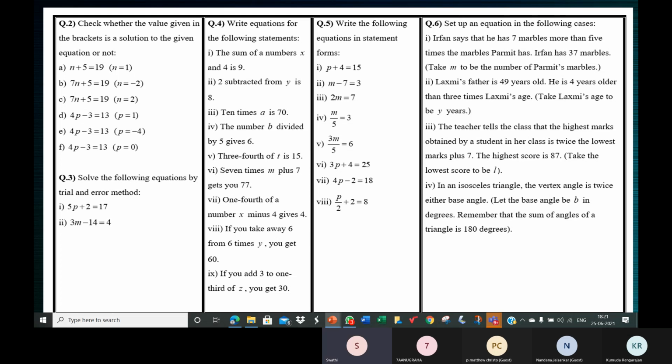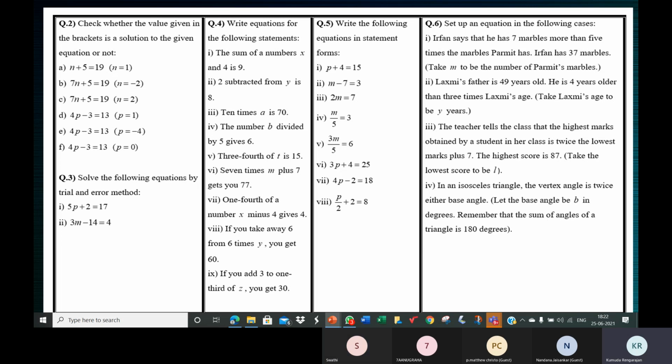Ma'am, can we use remove? Yes, you can. If you remove 2 from 4 times P, you get 18. That's the same as take away.